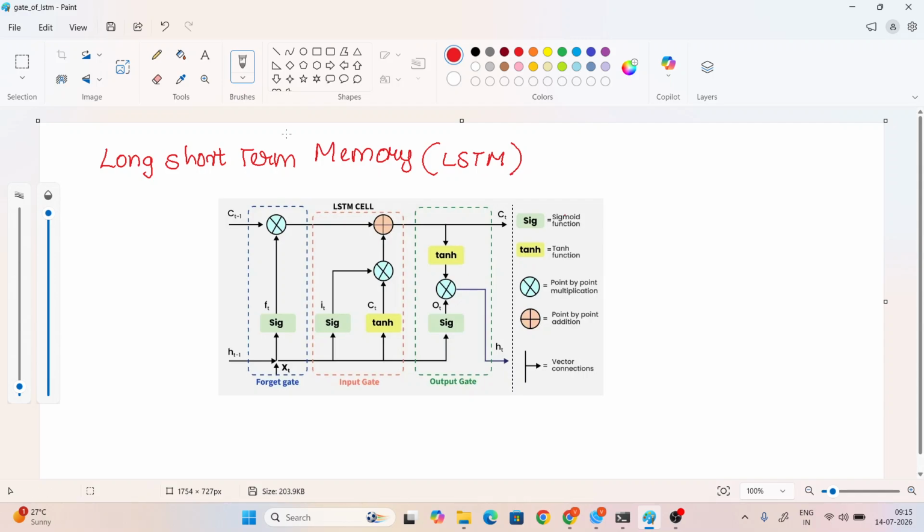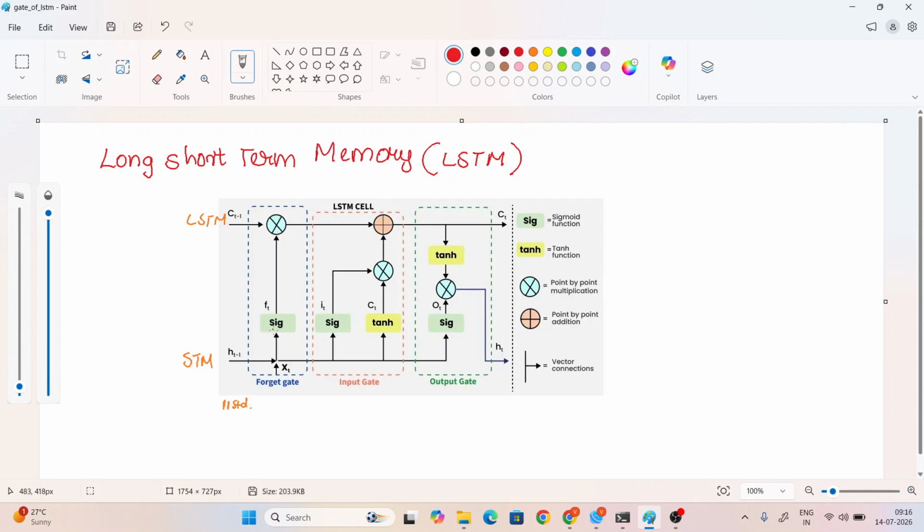Okay, so come to the point. This is long short-term memory and this is short-term memory. Now you have to assume that you are studying 11th standard. You have a memory, right? You have a ninth mark and 10th mark also, right? And at that time you remember both ninth and 10th marks.